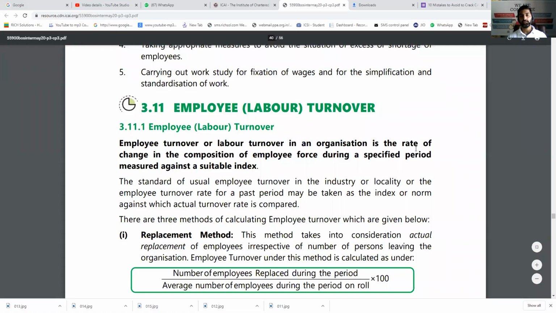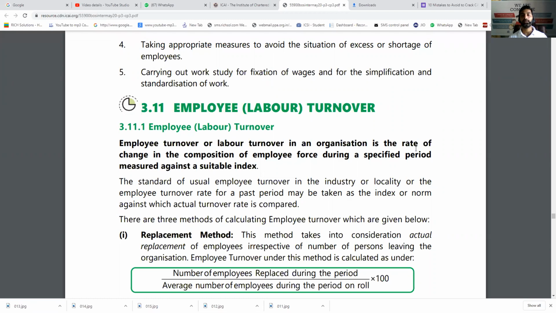Now the next short note comes to employee turnover, that is labor turnover, also known as LT. So labor turnover is the rate of incoming and outgoing workers, that is employees, from the organization. A marginal labor turnover ratio is good because we get fresh blood, we get fresh ideas in our organization. But if it is abnormally high, it's not good at all. Point number one, how to make the measurement. That is part number one.